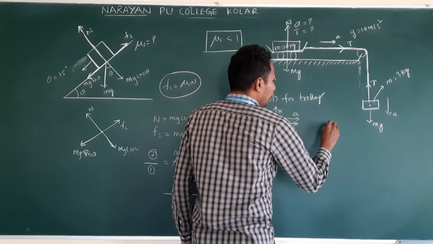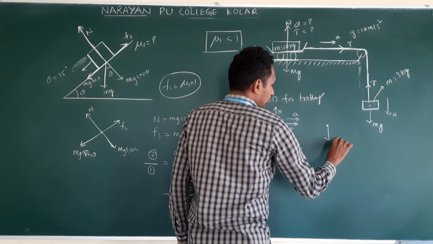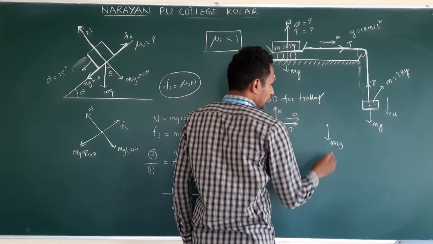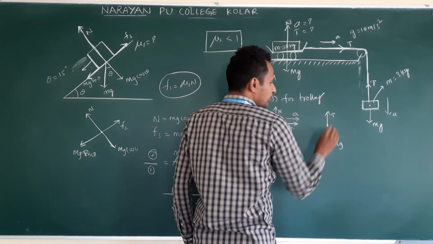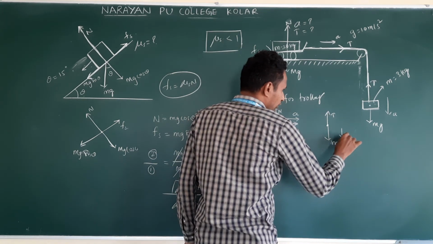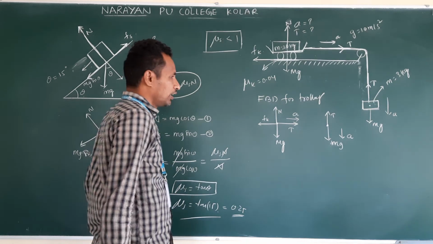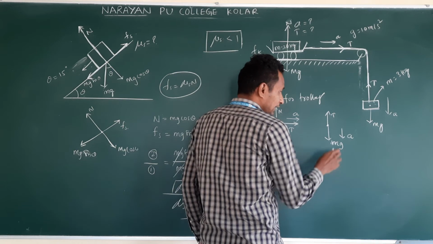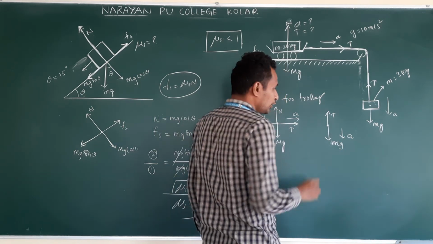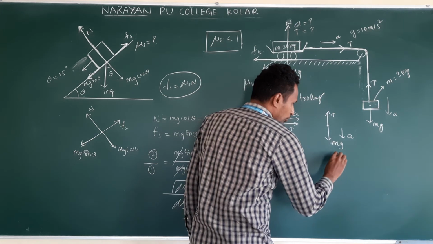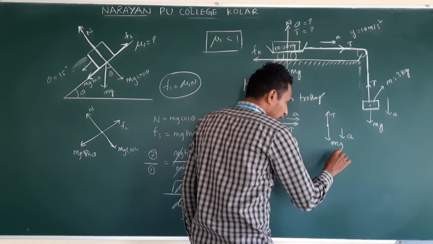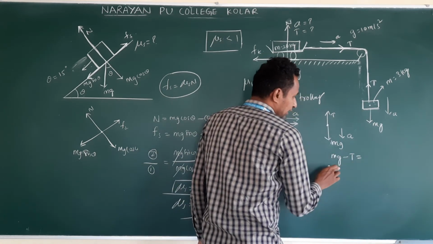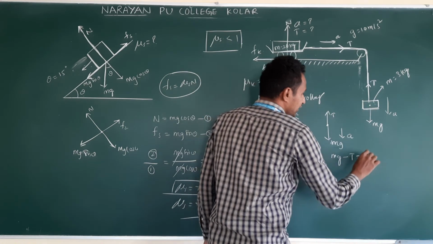Now, free body diagram for this object. Take mg. You take this as a capital M, this as a small m. And the tension is acting upwards. Which direction is it accelerating? Downwards. Okay? And now, how do we decide which force is dominating? Acceleration decides which force is dominating. So the dominating force you take first. Acceleration acting downward, so downward force mg is dominating. Opposite is T. These forces cause acceleration, mg minus T equals ma.